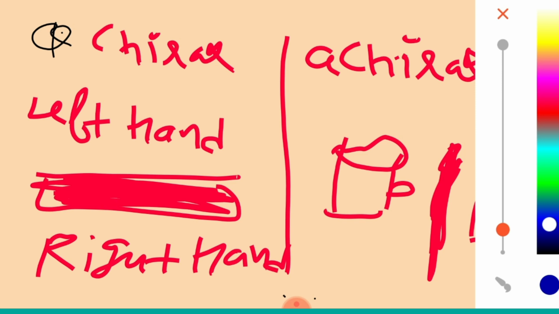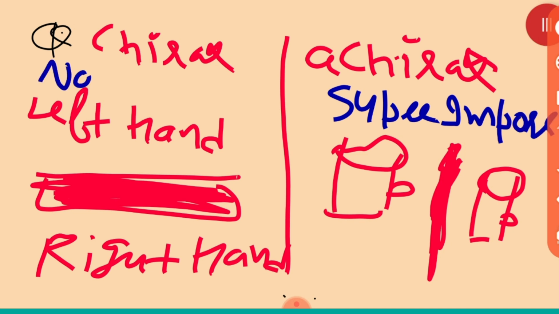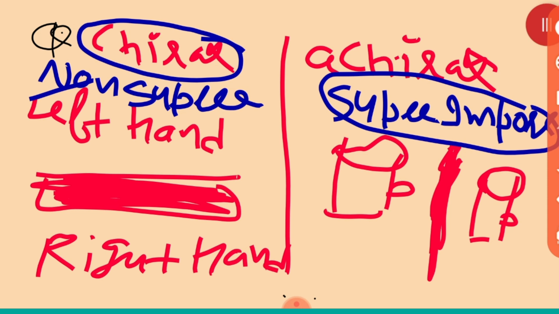What will it do? It will superimpose. But here, non-superimposable. So just remember always, chiral substances are those which are non-superimposable. Achirals are those which are superimposable. Non-superimposable, when we are seeing through the mirror, they look different. Superimposable, when we see through the mirror, they look the same. Is that clear to all, beta?